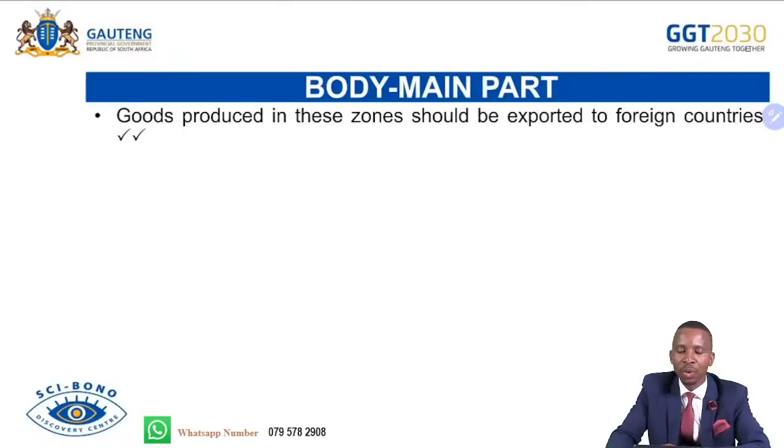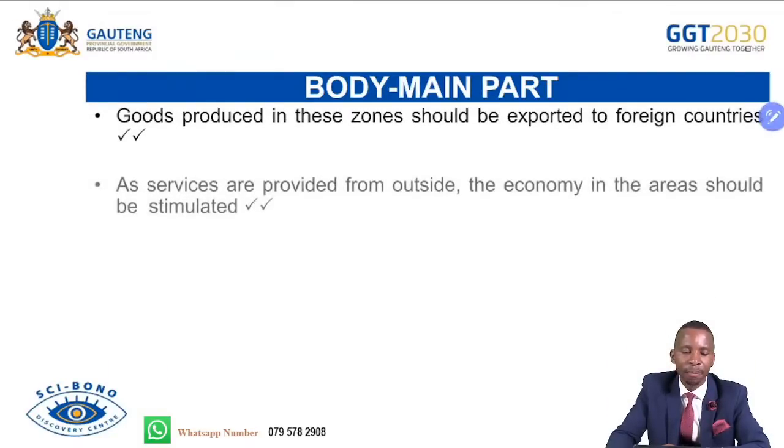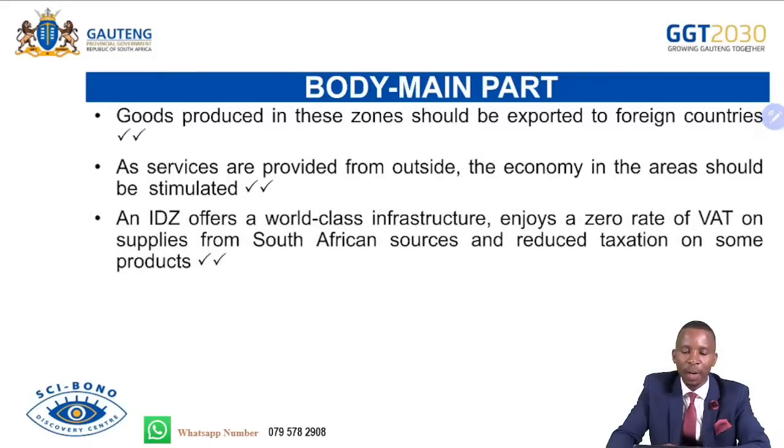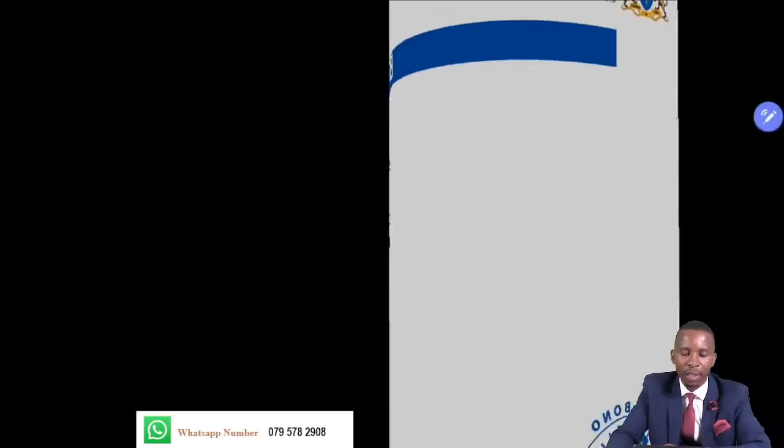Goods produced in these zones should be exported to foreign countries. As services are provided from outside, the economy in the areas should be stimulated. An IDZ offers world-class infrastructure, enjoys a zero rate of VAT on supplies from South African sources, and reduced taxation on some products.